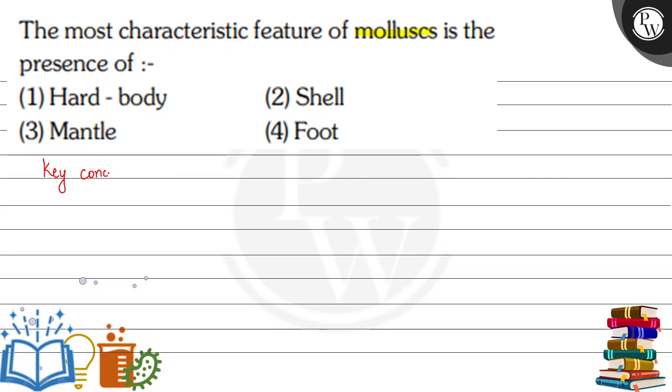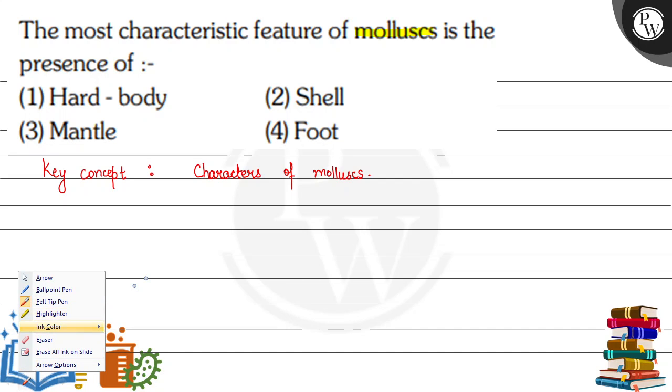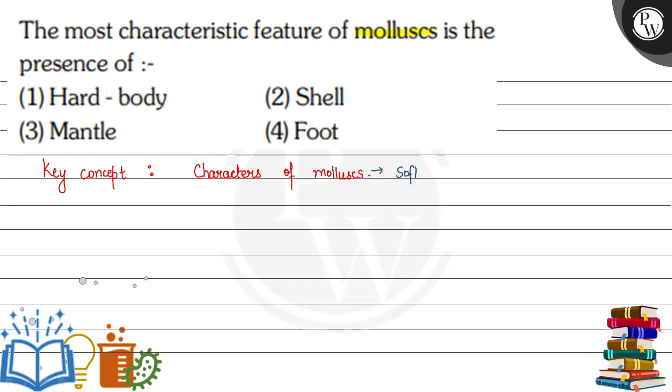So the key concept to solve the question is that we should have knowledge about the characteristic features of mollusks, the characters of mollusk. Then only we will be able to solve the question. So we all know that mollusks are soft-bodied animals. Their body is very soft, so they are known as soft-bodied animals.